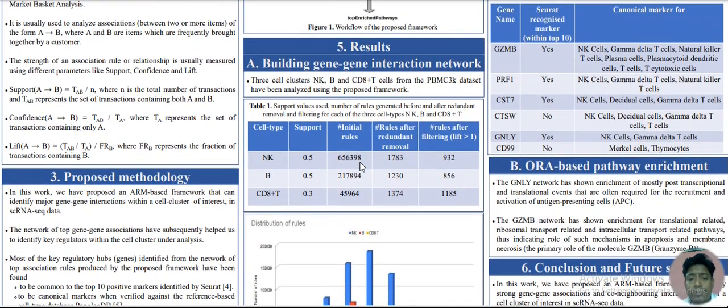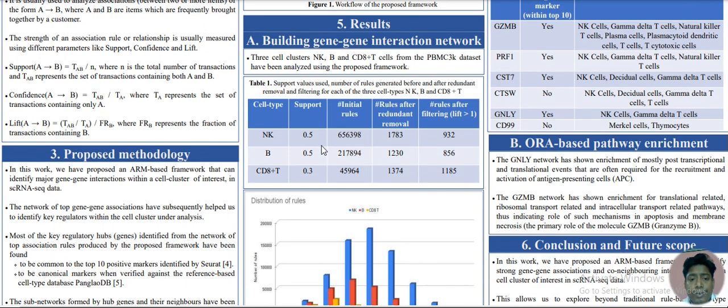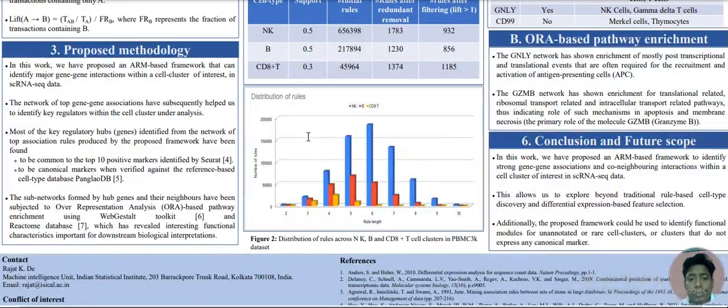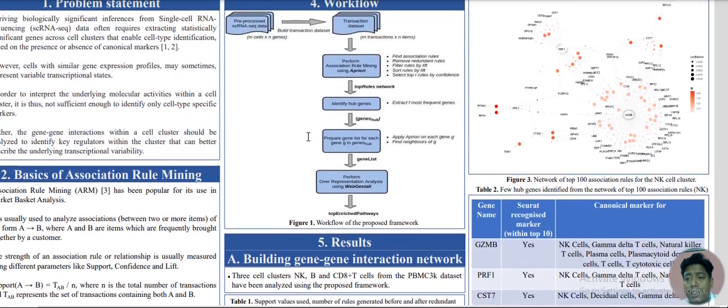For the time being, we have just used the PBMC 3K dataset, and we have analyzed NK, B, and CD8 plus T cell clusters. So these are the three cell clusters that have been analyzed, and Table 1 shows the support thresholds used for each of these cell clusters, the number of initial rules, and the number of rules before and after filtering. Figure 2 shows the distribution of rules, where we can see that most of the rule lengths were 4, 5, 6, 7, 8. That means in most of the association rules there were around 4 to 8 genes associated or interacting with each other.